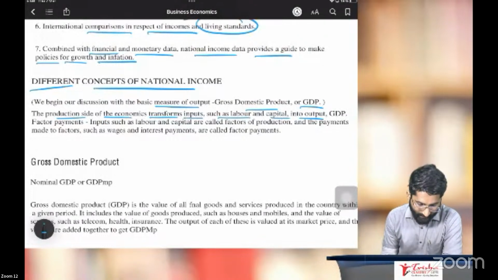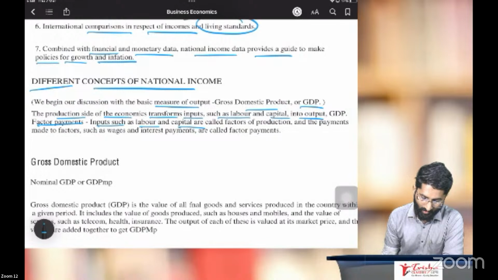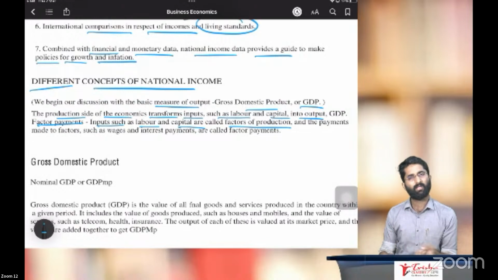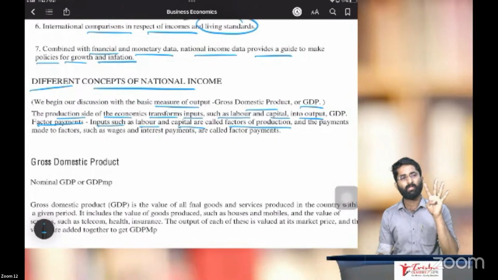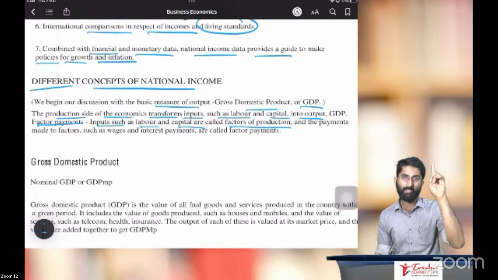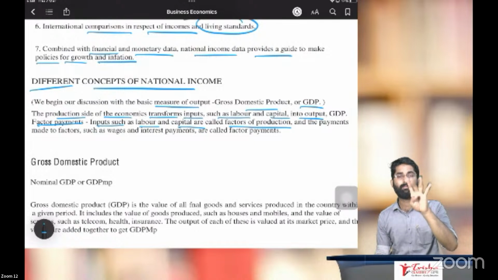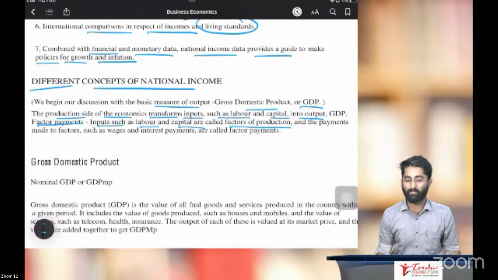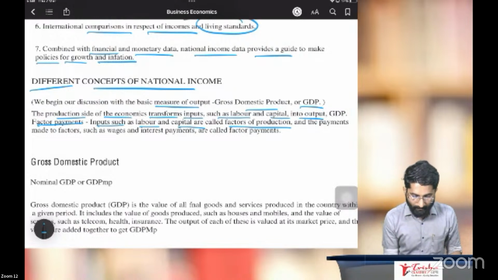The factor payments. Inputs such as labor and capital are called factors of production. We have 4 factors of production: land, labor, capital, organization. Remember, in the production chapter we discussed land, labor, capital, organization. The payments made to the factors, such as wages and interest payments, are called factor payments.